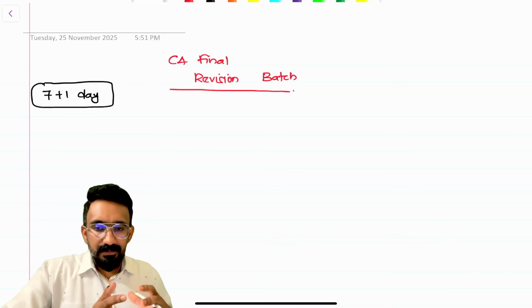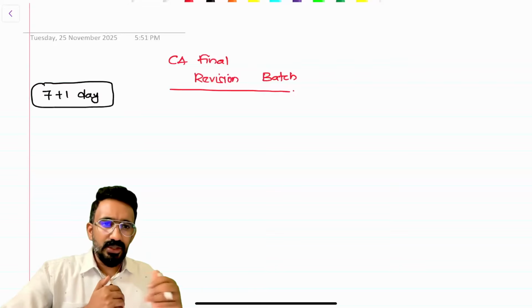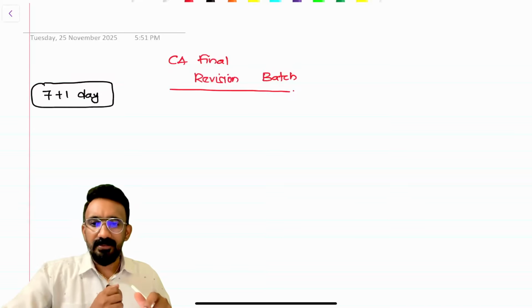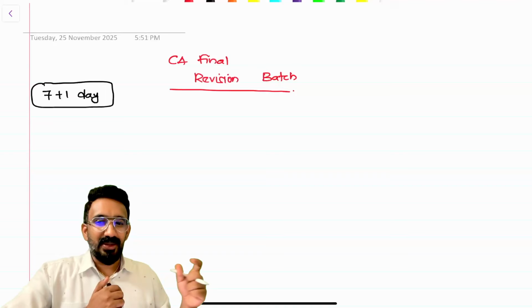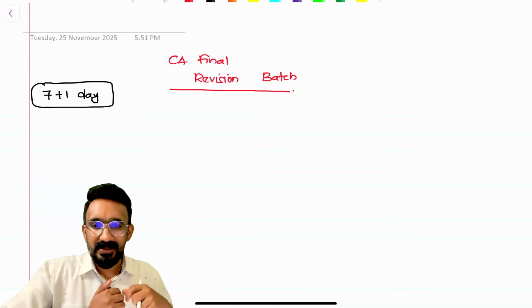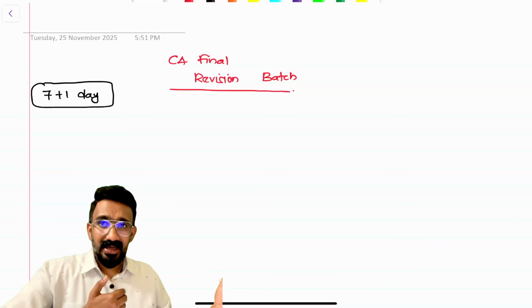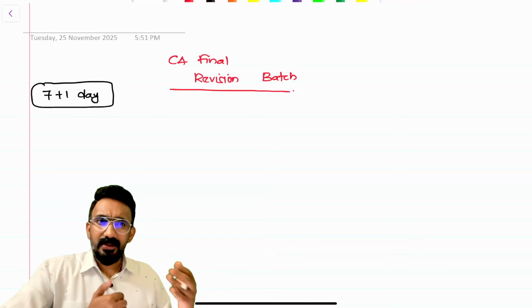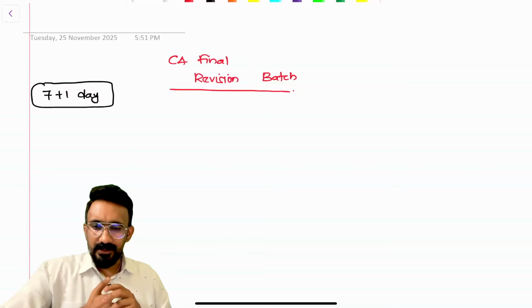Even if you're writing the exam in May 26, this can be used as a revision, subject to small changes that will happen because of GST 2.0. There are few chapters wherein the rate differences would impact. There are few areas where they have come up with circulars and amended it. If you're planning to write September 26, even more amendments are there because of November 1st. There is a bunch of amendments that has come. So I would suggest this be used to recap the entire topic, primarily for Jan and sometimes for the May exam. For September onwards, you might have to look at another type of revision that we will come up with later, right?